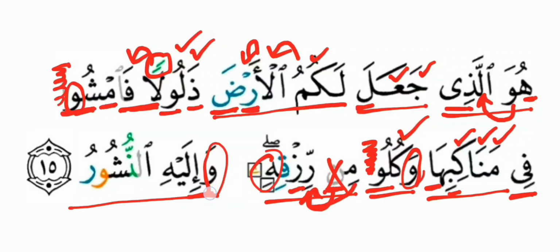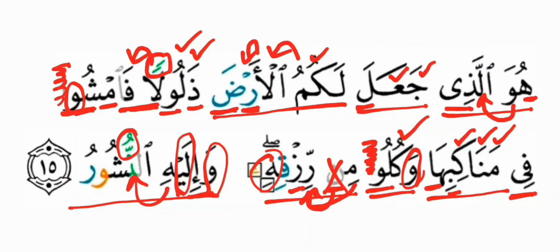Give it one count. Hamza is given one count. You have lean over here. The lean should be read complete. Right? Do not read it like lay. It should be lay. وَإِلَيْهِ النُّشُورُ. Now you have this noon mushaddad.